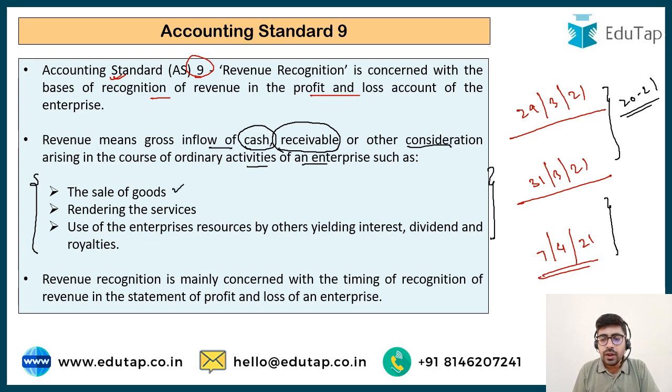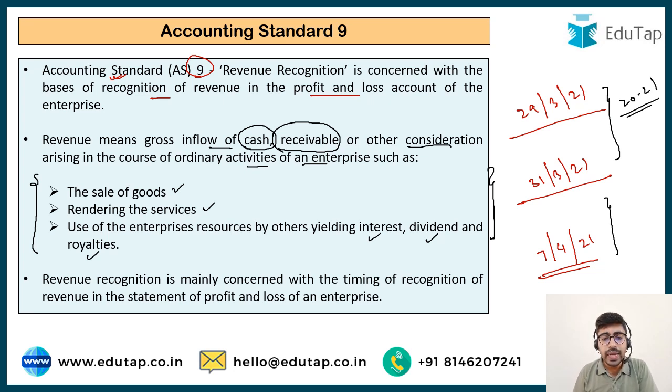Revenue from the sale of goods: suppose I am selling the mobile phone, when should I book the revenue? Revenue from the rendering of services: if I have opened a tuition center and I provide coaching to students, when should I book the revenue? Suppose I am a doctor, when should I book the revenue? In all these cases, it talks about how to book the revenue. And also there are some specific cases like the revenue arising on account of interest, dividend, and royalty income, and how it should be recognized. This is also being specified here.